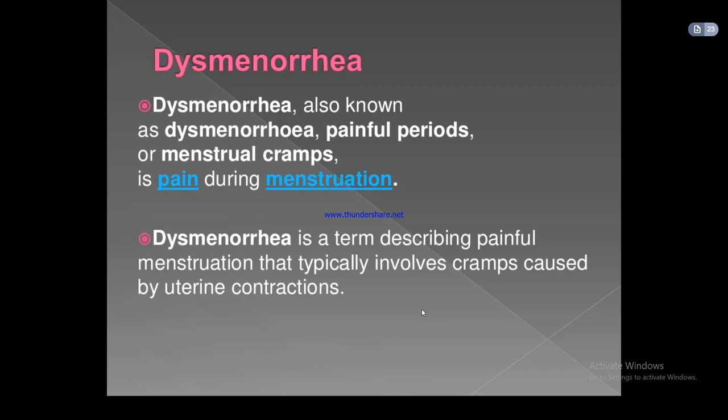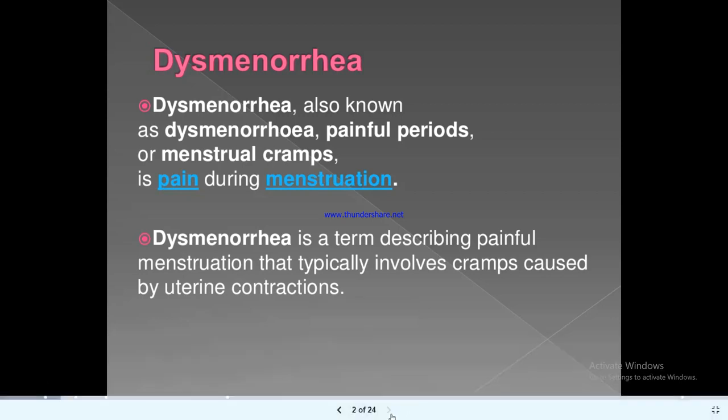This is Dr. Zunaira Faiz. Today the topic of discussion is dysmenorrhea. Dysmenorrhea, that is painful periods or menstrual cramps, is pain during menstruation. Dysmenorrhea is a term describing painful menstruation that typically involves cramps caused by uterine contractions.